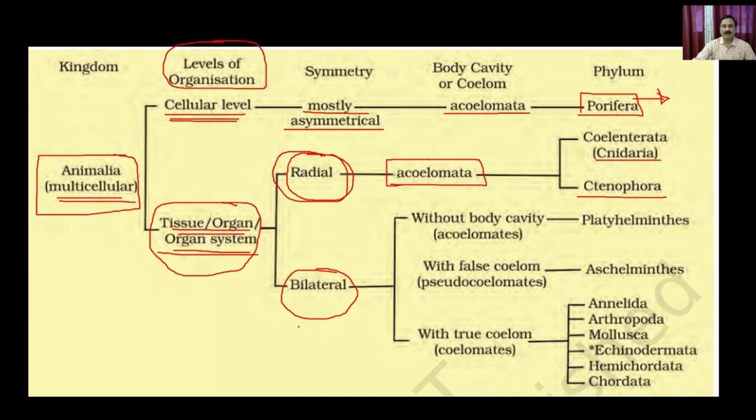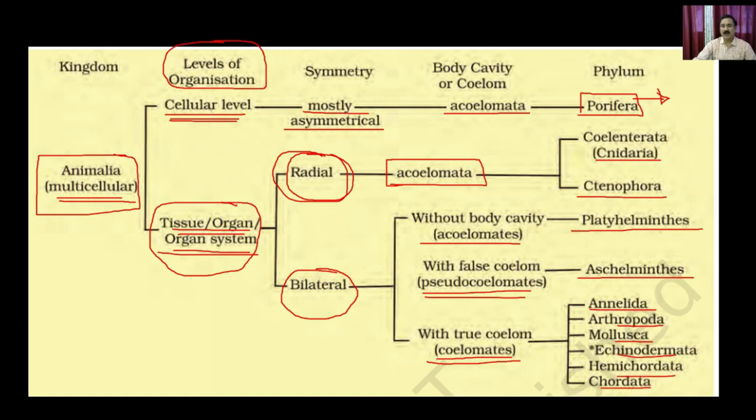Similarly, you can have bilateral symmetry. With bilateral symmetry, you can have three different combinations: either acoelomates, pseudocoelomates, or coelomates. If it is acoelomate, it could belong to the Platyhelminthes. If it is pseudocoelomate, it could belong to the Aschelminthes. If it is coelomate, it could belong to all other groups like Annelida, Arthropoda, Mollusca, Echinodermata, Hemichordata, and the Chordata.